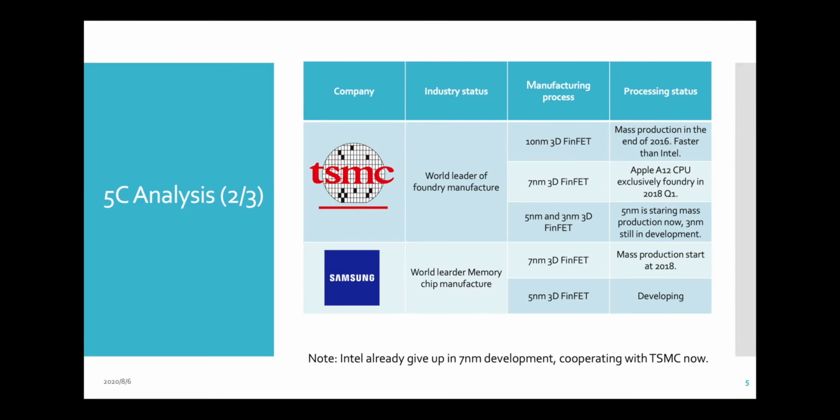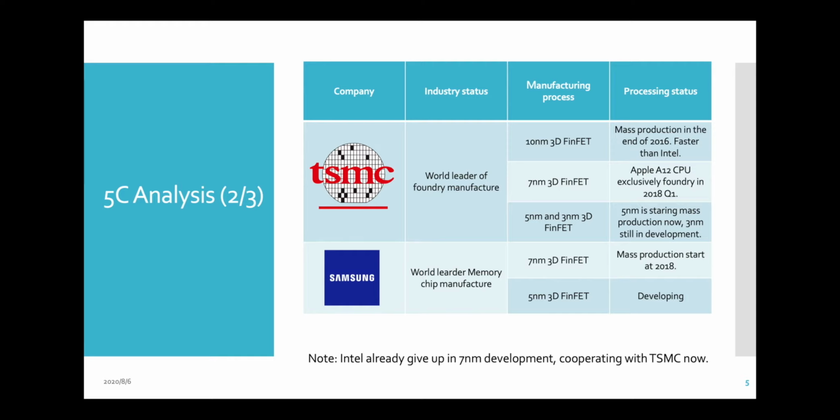So here, competitor. Previously, which you can count as last year, Intel was still a competitor, but it already gave up the 7-nanometer development and now cooperates with TSMC. So we don't count Intel in this competition. The main competitor for TSMC right now is Samsung.